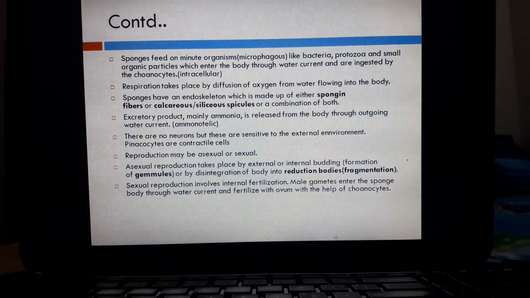Sponges have a well-developed endoskeleton which is made up of either spongin fibers or calcareous or siliceous spicules, or a combination of both. Calcareous spicules are made up of calcium carbonate, whereas siliceous spicules are made up of silica.